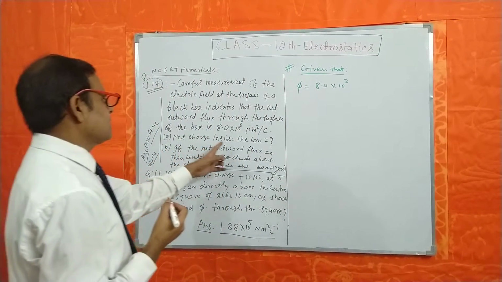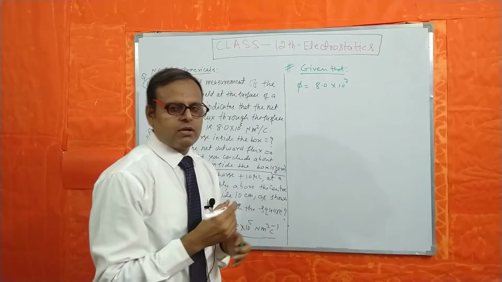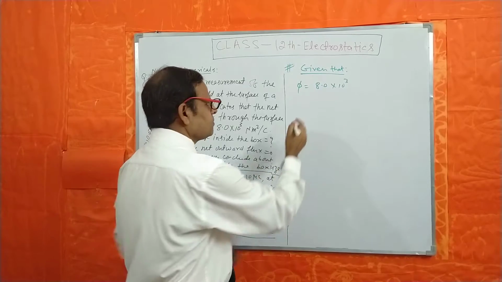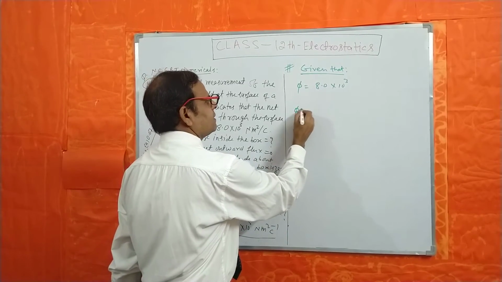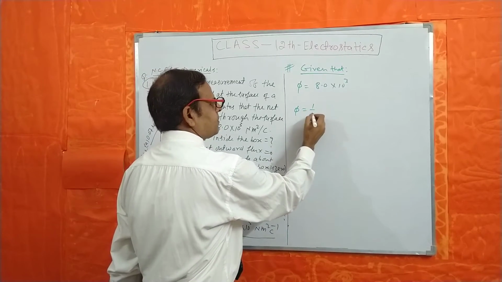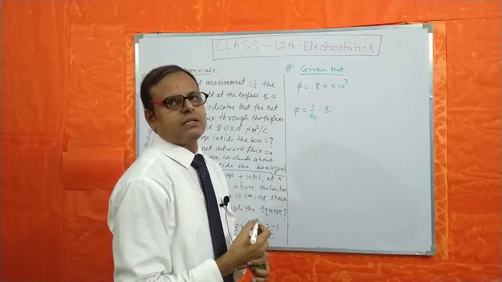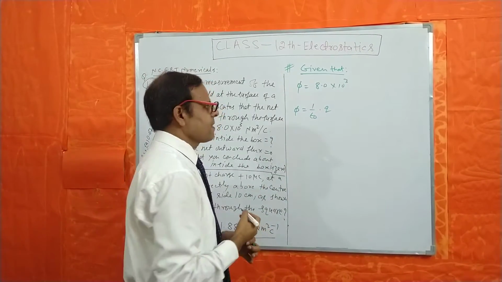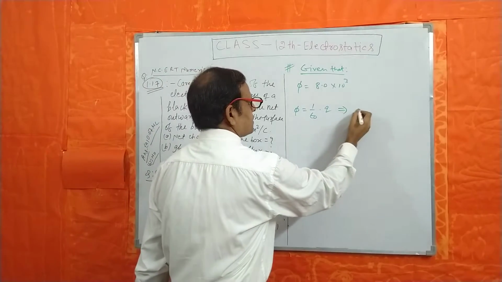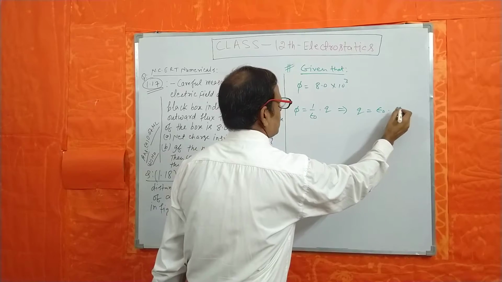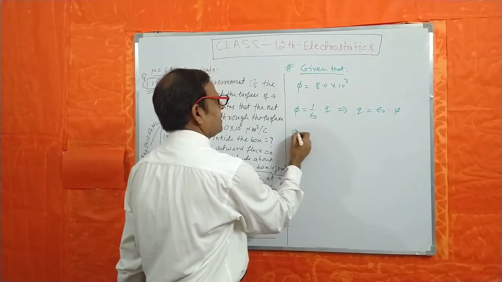We have to find the net charge inside the box. We know by the formula that phi is equal to 1 upon epsilon naught times the charge enclosed by the Gaussian surface. This implies Q is equal to epsilon naught times phi. We have to find Q.